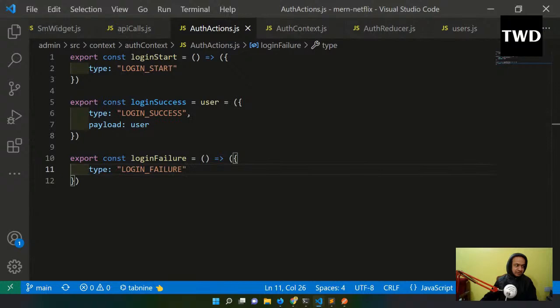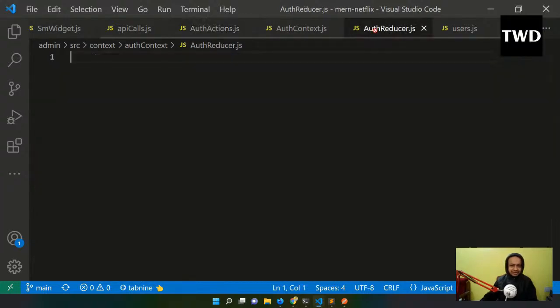So now I'll have the auth reducer, and you see that it is quite similar to a Redux reducer, but this is how we use it with the auth.